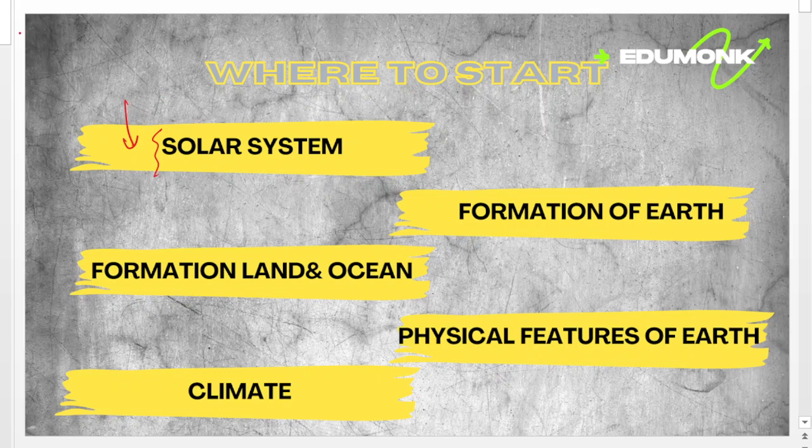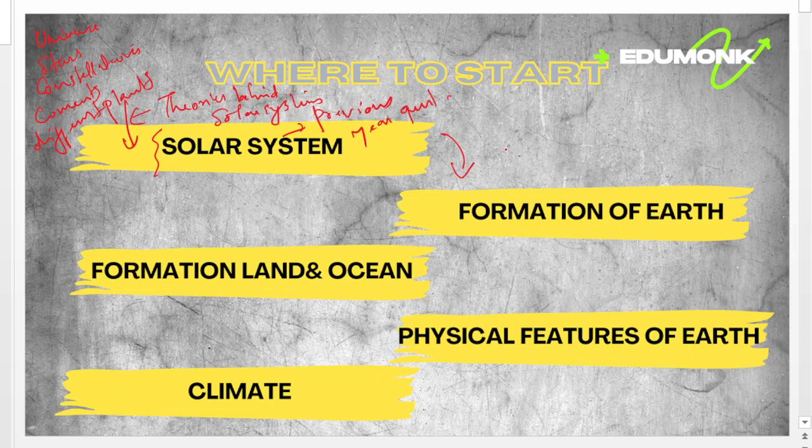In our solar system we will discuss what is our universe, stars, constellations, comets, different planets, theories behind our solar system, and previous year questions.